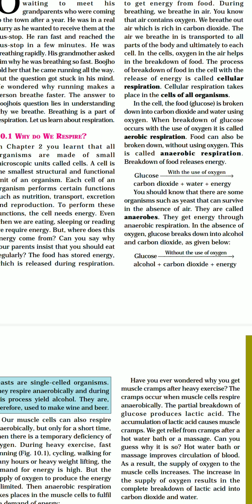Alcohol is formed because it takes place in the absence of oxygen, but energy is also released as well as carbon dioxide. But the difference is that in aerobic respiration, a large amount of energy is released, but in anaerobic respiration, a very small amount of energy is released. And along with that, alcohol is also produced.